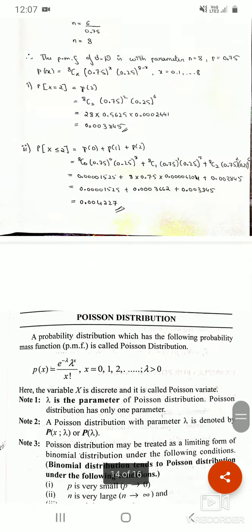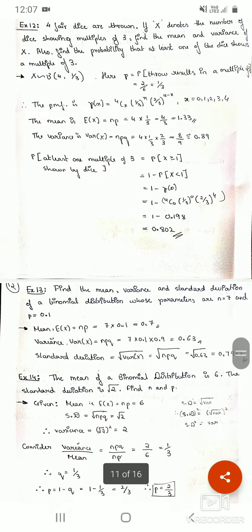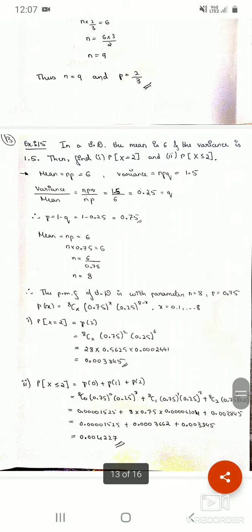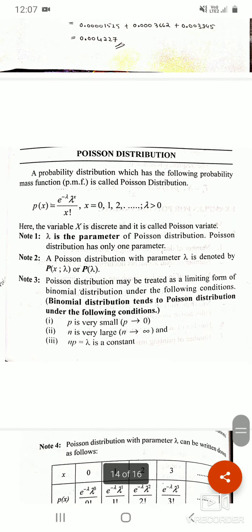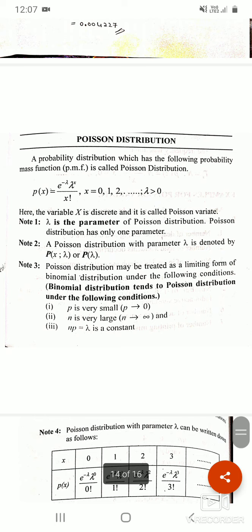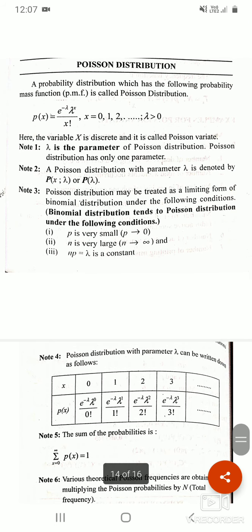So in previous classes we have completed and understood what is binomial distribution and we have solved enough problems of binomial distribution. Today we will start with the next part of first unit, that is Poisson distribution. So here a probability distribution which has the following probability mass function is called Poisson distribution.